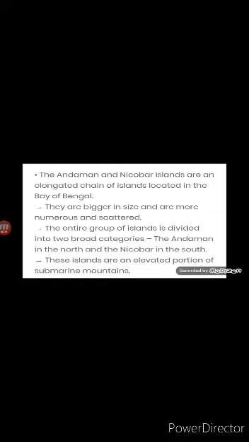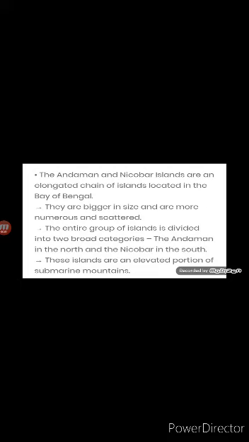Children, once again I am repeating the features of Andaman and Nicobar Islands. First, these islands are located in the Bay of Bengal and they are the raised portion of submerged mountain ranges projecting out of the sea water. Second, they are large in size and are numerous and scattered.